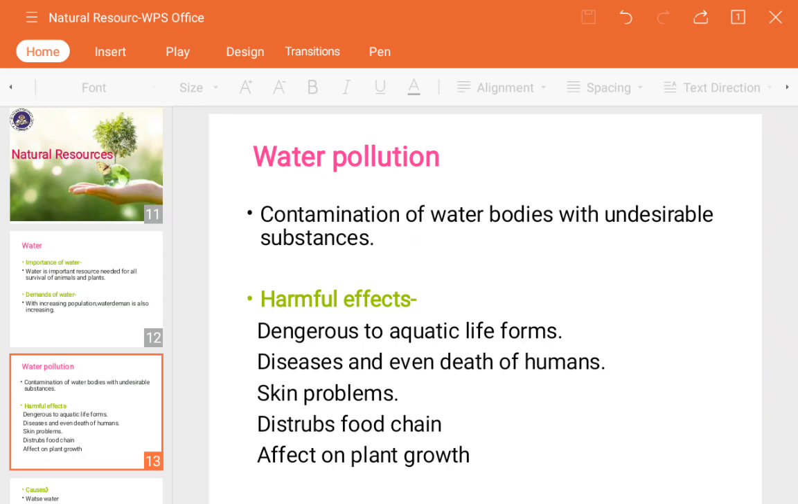Next is disturbs the food chain. What happens here? The food chain means we know that one organism eats another organism, is it? So in this case, what happens? The food chain will get disturbed. Suppose, as I told you, the water bodies consist of aquatic animals, is it? The aquatic animals will be eaten by human beings. It means the polluted water is eaten by the small fishes, is it? That small fish will be eaten by the big fish, and that big fish is going to be eaten by us. It means it's one chain, is it, that will get disturbed.